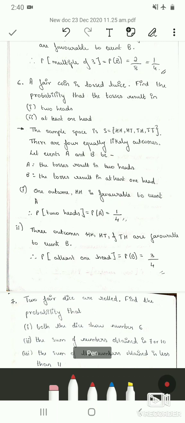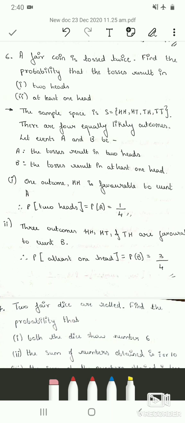Here in the question they have said a coin is tossed twice. Therefore the sample space is denoted by capital S, and the sample space for the given problem is head, head. That is, when you throw the coin for the first time the result might be head, and when you toss the coin for the second time the outcome may again be head. So one possible outcome is head, head.